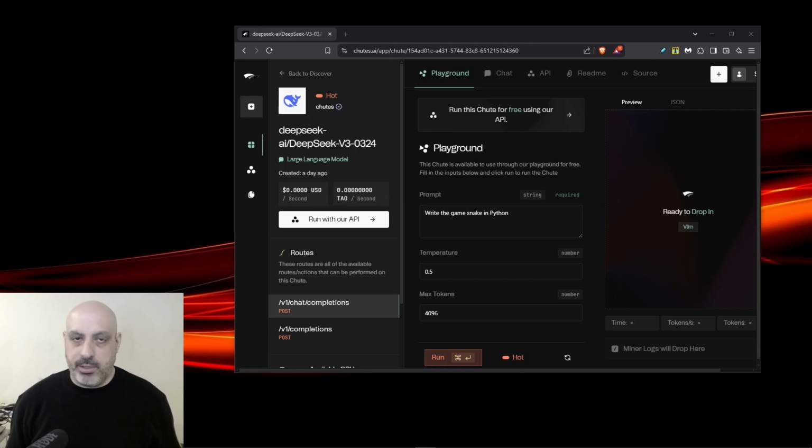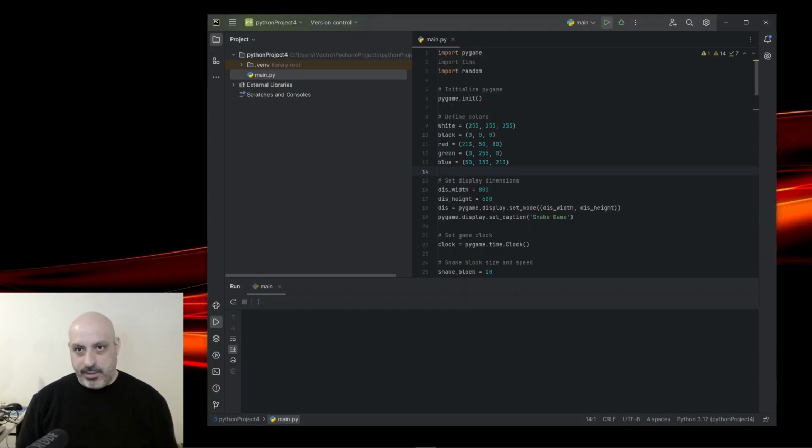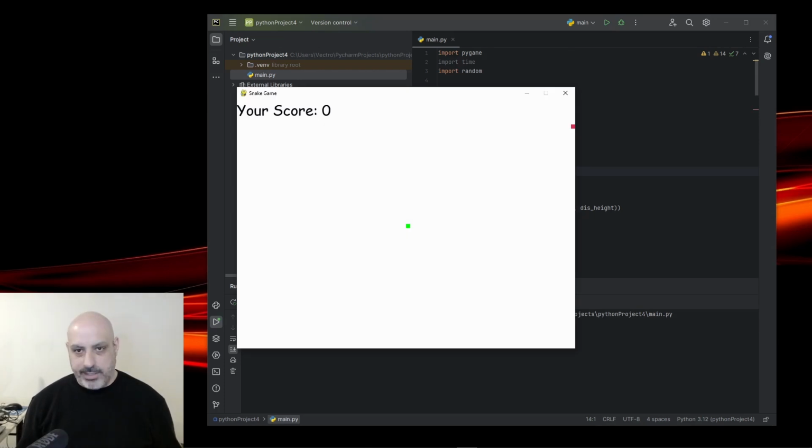DeepSeek is known for having coding capability, so let's see it write the game Snake in Python. I will give it a try and see how it works. So right now all I've got is a green dot and a red dot. It's not really doing anything on its own. Usually Snake starts going on its own, but if I use the directional arrow keys, it'll move the green dot, but it doesn't do anything.